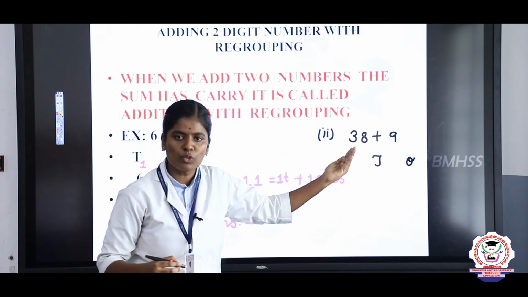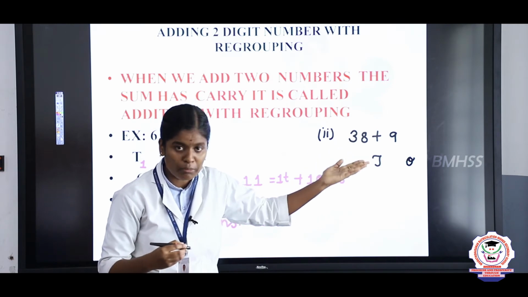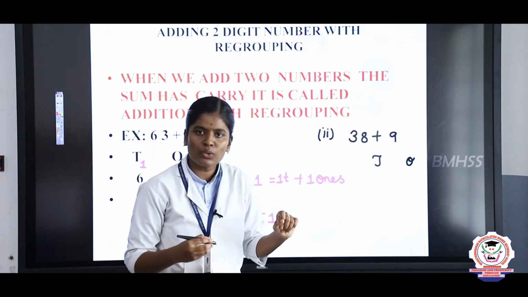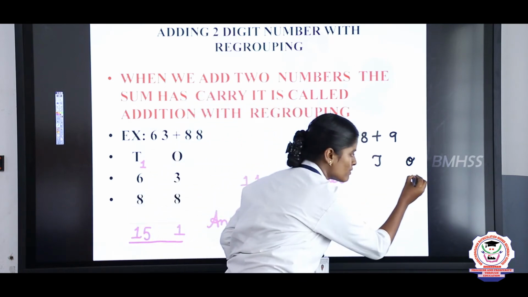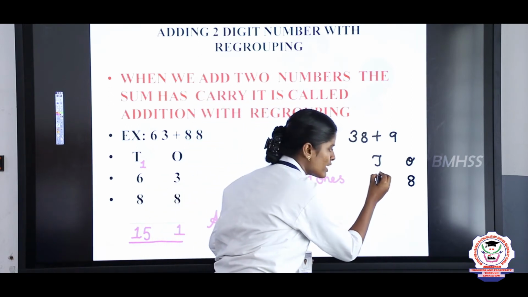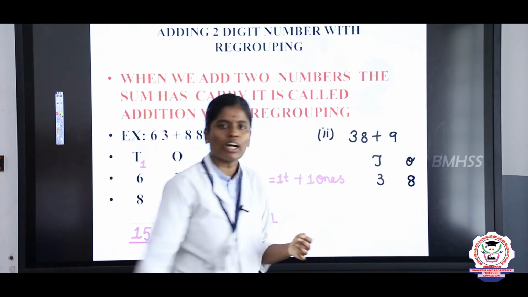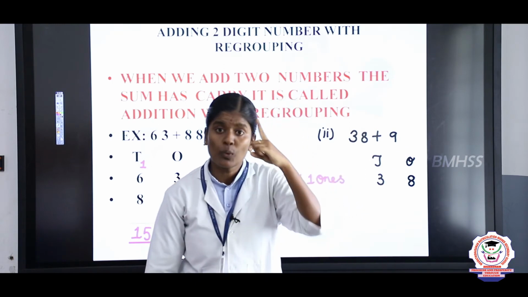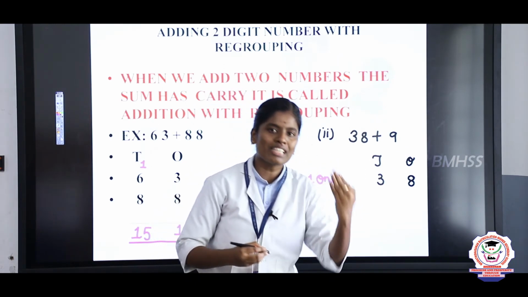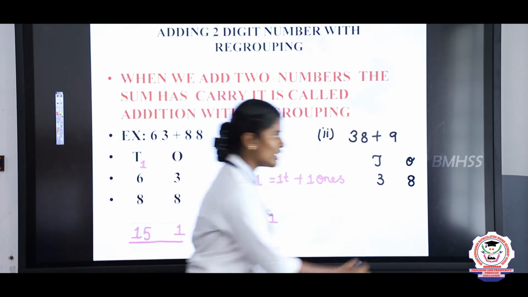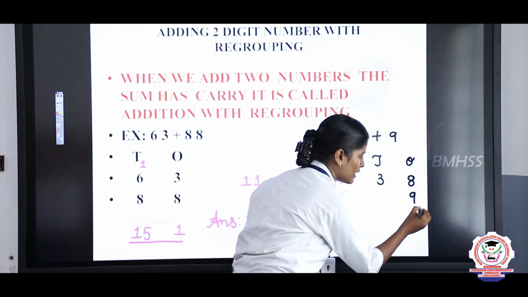Take the first group of the number. Here we got two groups of numbers, right? What is the ones place value? Here the ones place value is 8. Next you take the tens place value. The tens place value is 3. Next you will take the second group of the number. Here we got only one number, so you should start ones place onwards, that is the right side. So take and write 9.